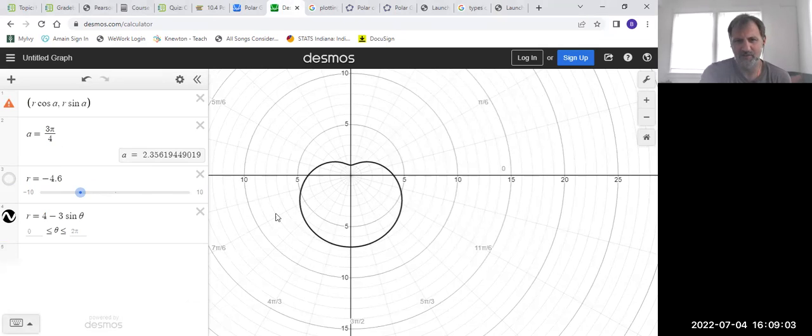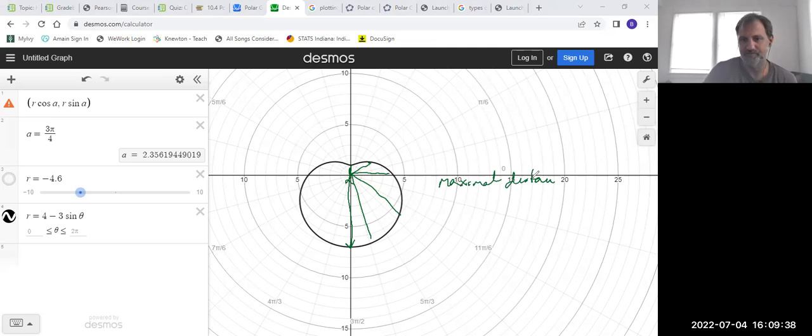In terms of maxima, it's a little hard to tell from here. But you can see, obviously this is not as long as this, it's not as long as this, not as long as this. This is the maximum. This is the place where we're talking about the maximal distance from the origin. And so, in other words, when is r biggest?